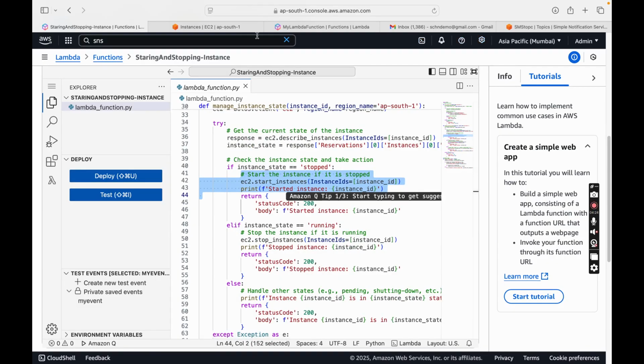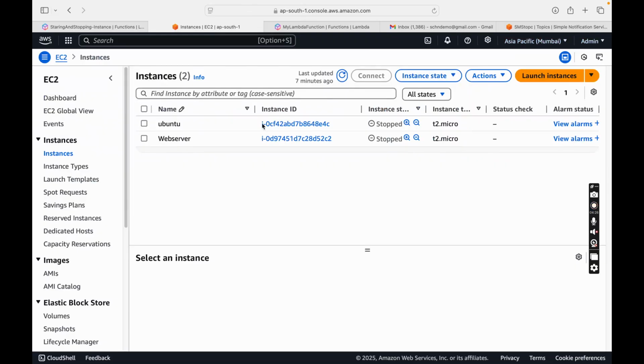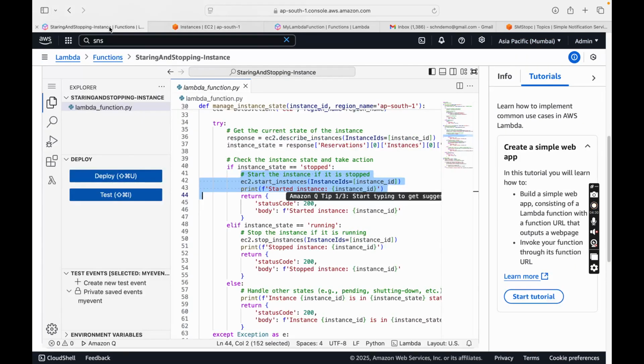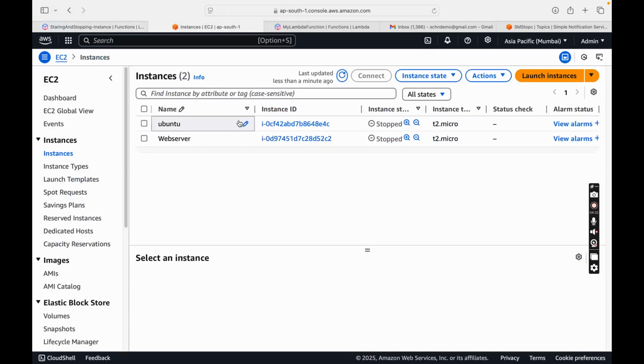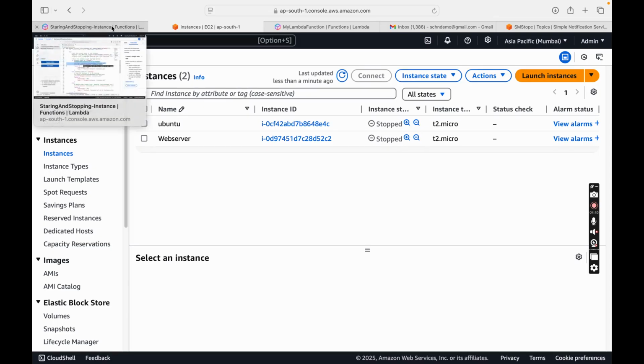Let me show you the instances in the Mumbai region. Right now it is in the stopped state. If I run this Lambda function, then it will take this instance ID, and if this instance is in the stopped state, then both these instances should be in a running state. This is what the Lambda function should do.